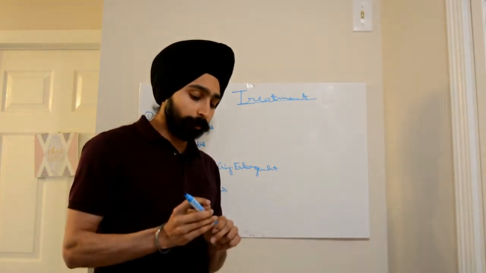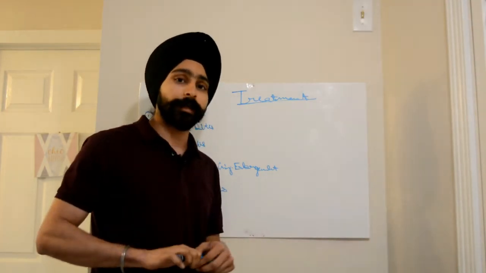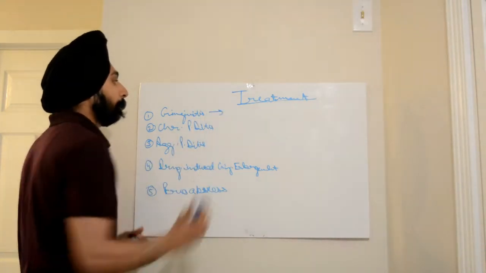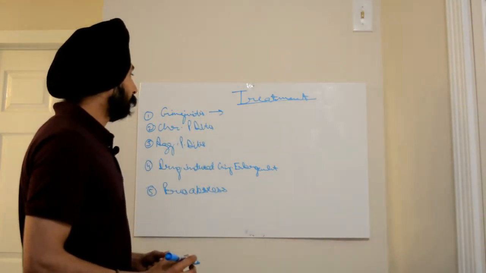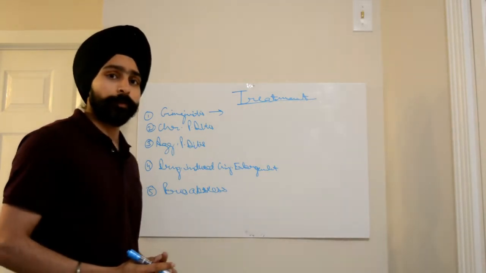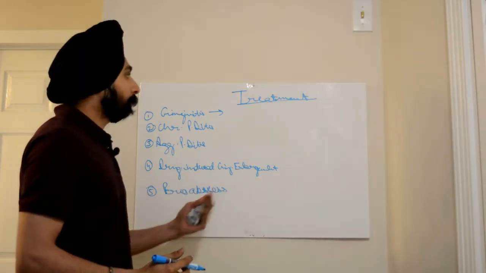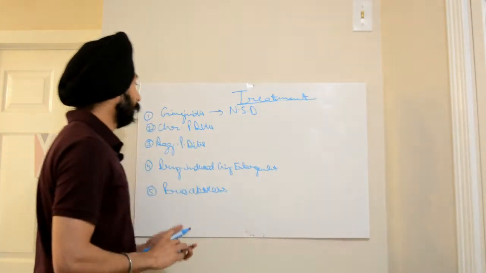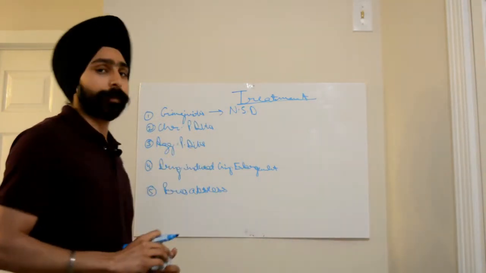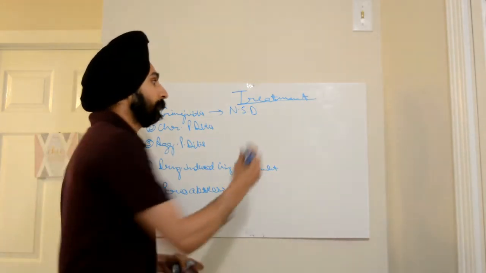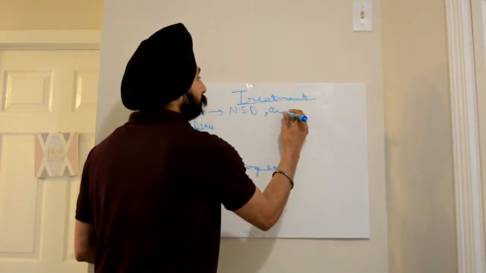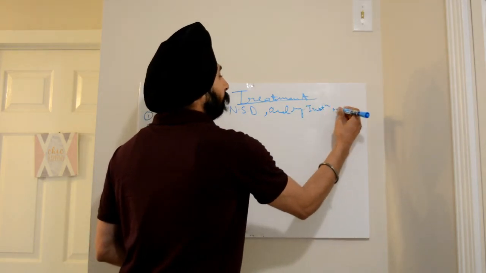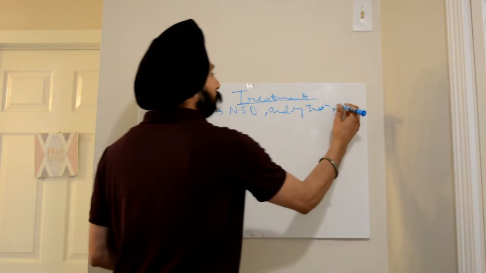Let's now talk about the treatment of various periodontal conditions. First of all, the treatment of gingivitis. Gingivitis is the inflammation of the gingiva, and we perform non-surgical debridement, that is scaling and root planing, as the treatment for gingivitis. Also, we can give the patient oral hygiene instructions, or we can prescribe the patient mouthwash.